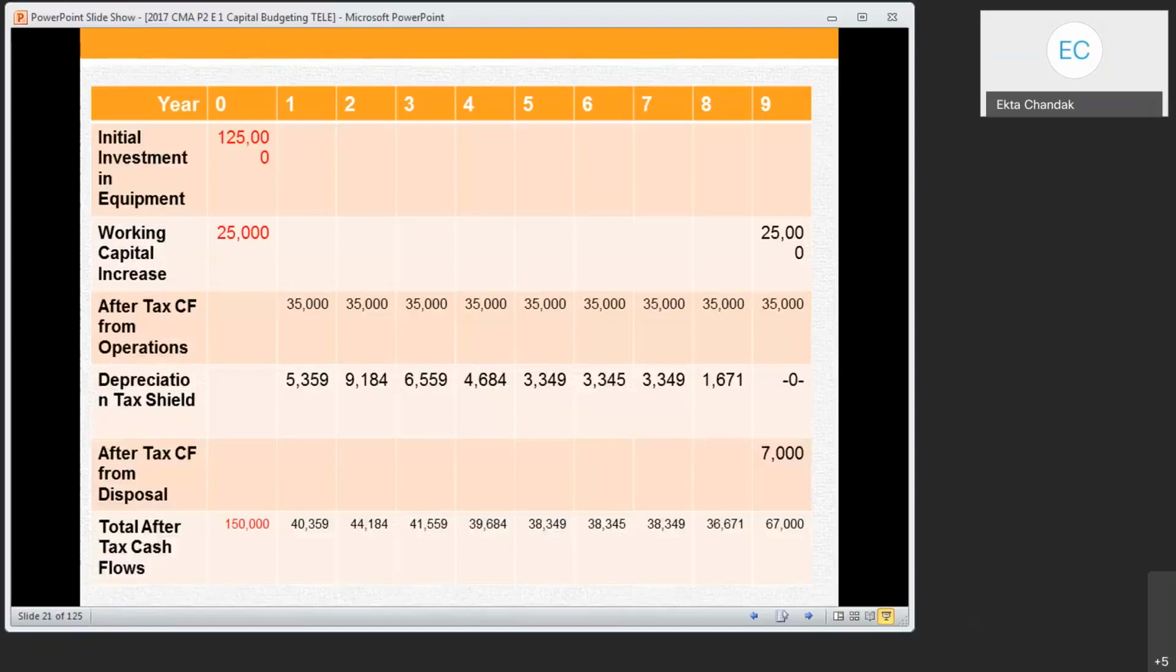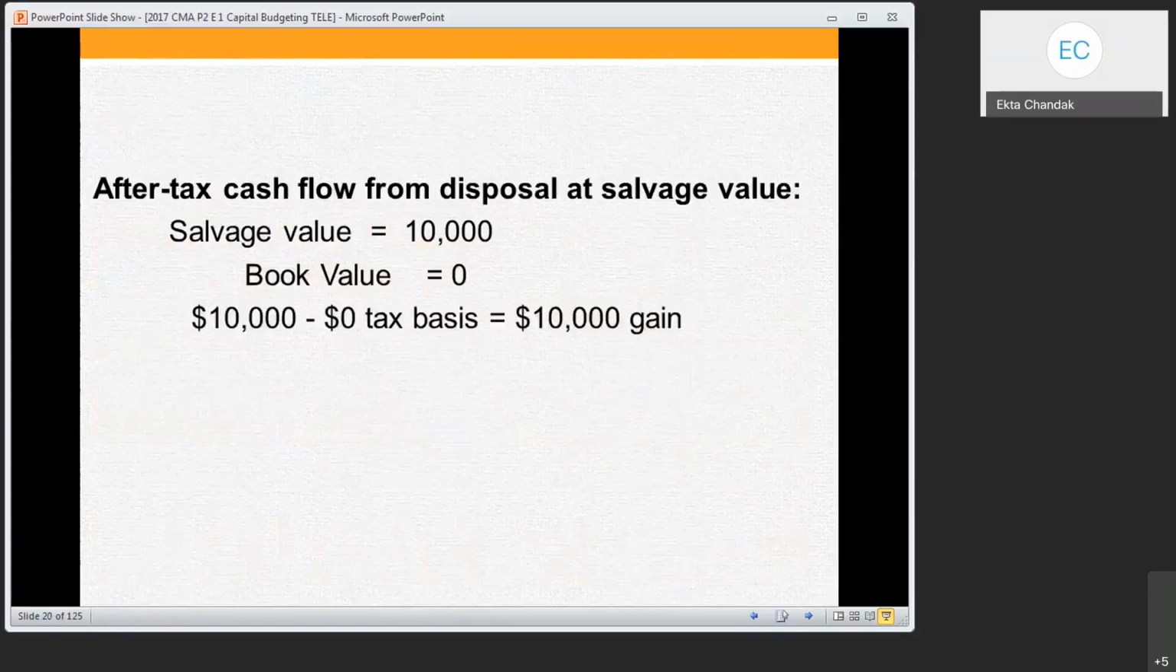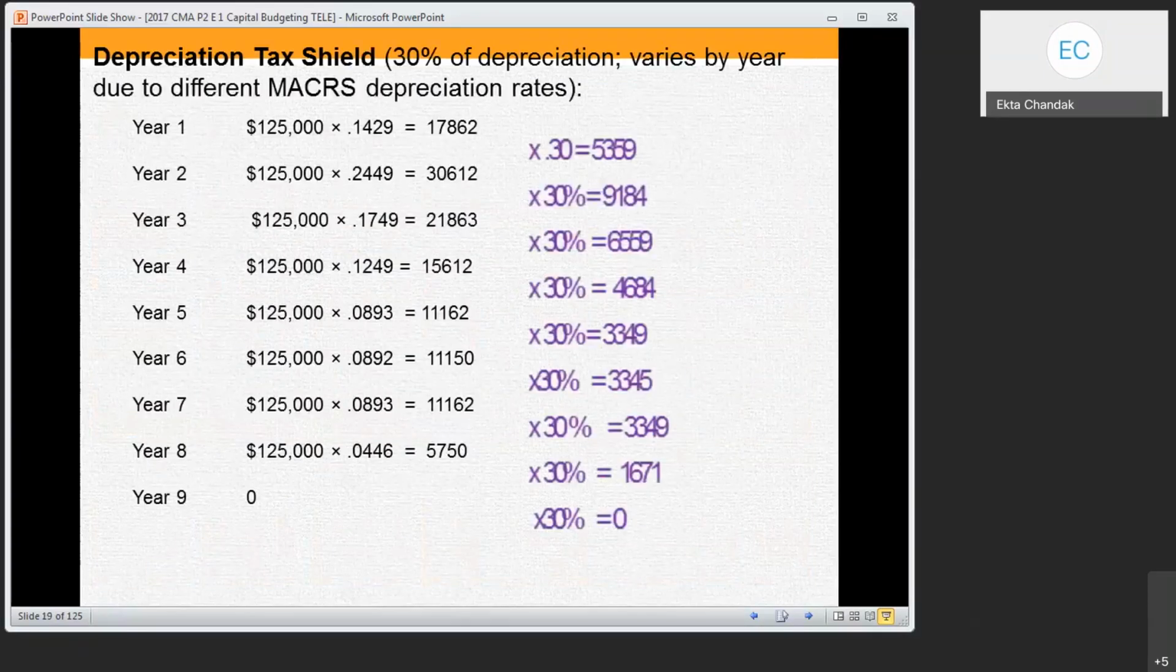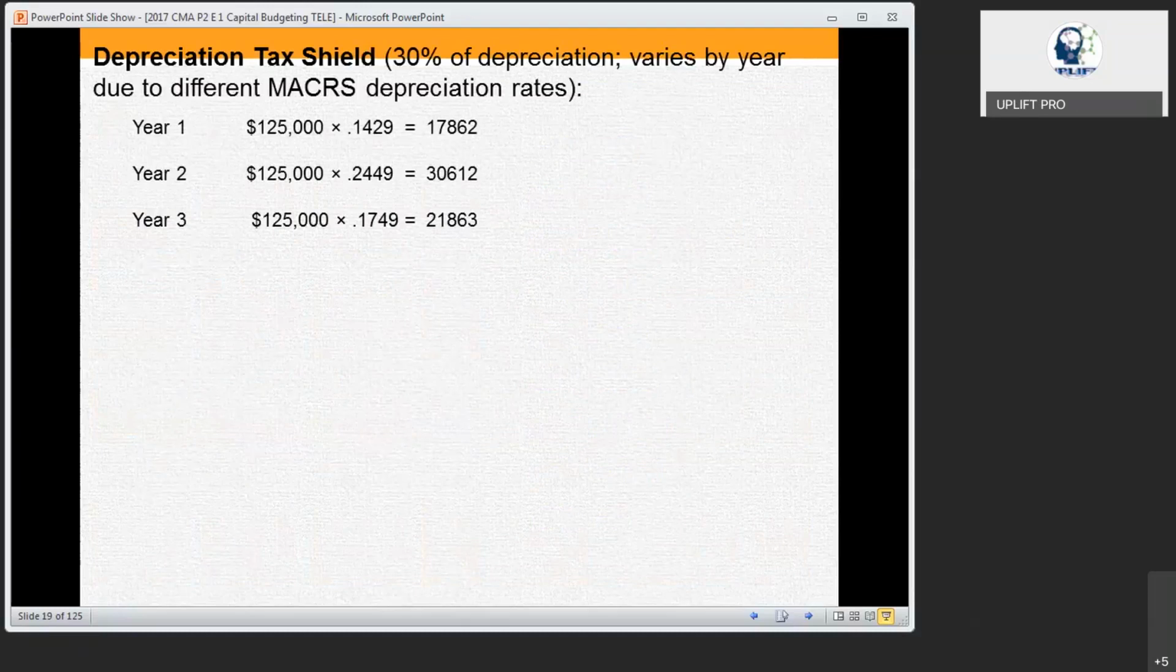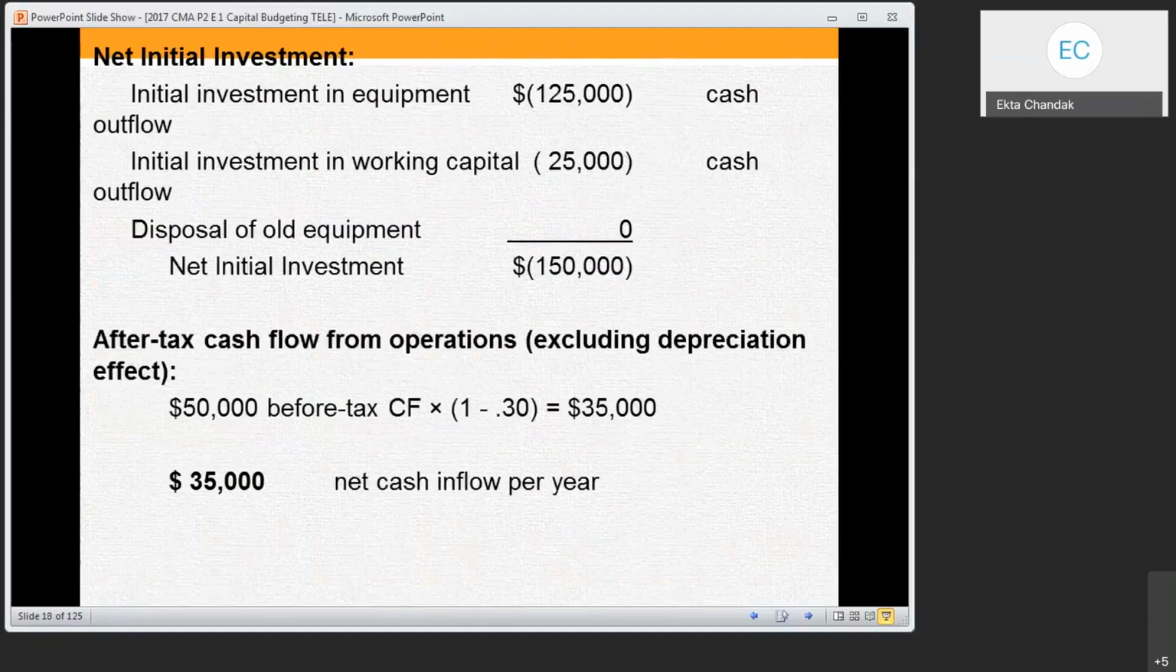Can you go to the previous slide? Like actually, I forgot that. Tax shield. Before this one only. Yes, sir. This one.